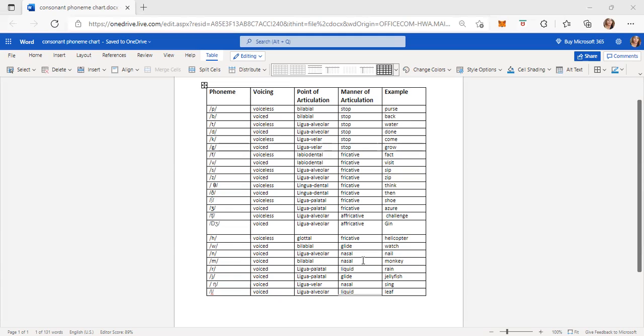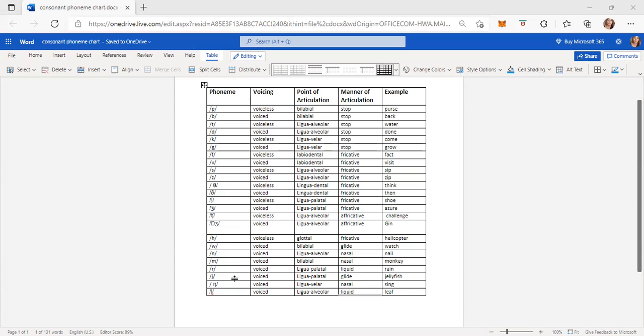Example, monkey. The next one is R. According to voicing it is voiced. According to point of articulation it is lingual palatal. According to manner of articulation it is liquid. Example, rain.